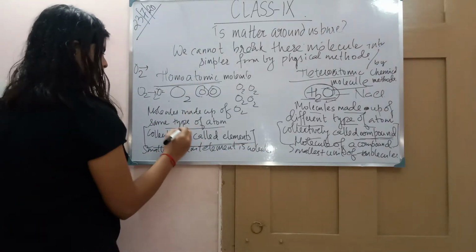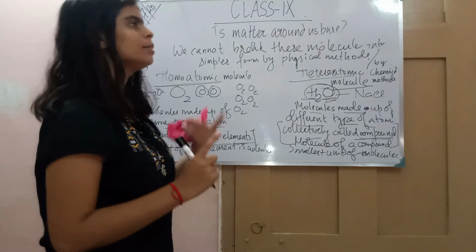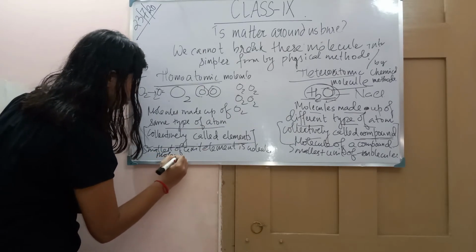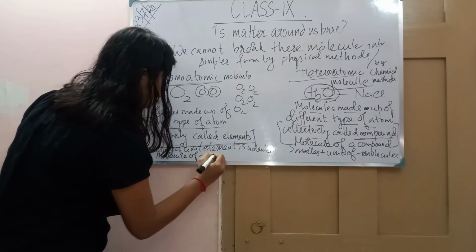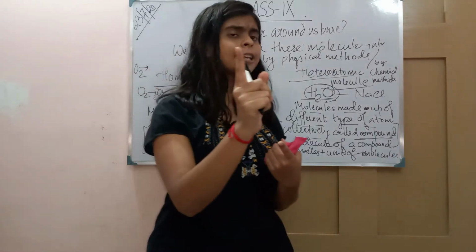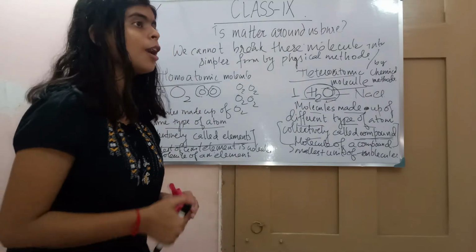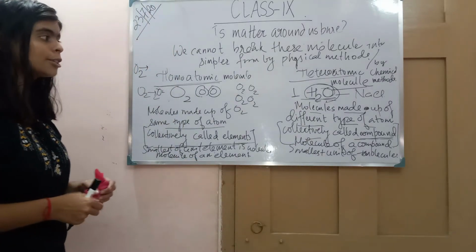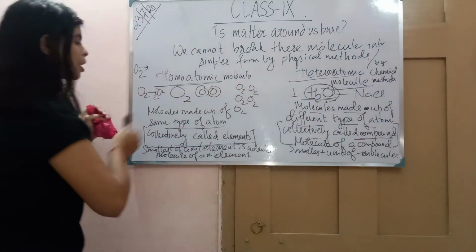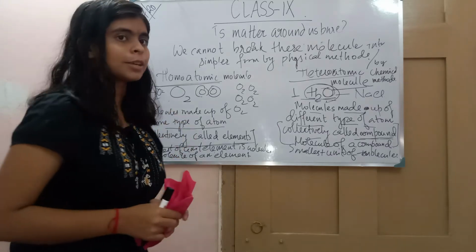And this O2, when we are talking about one oxygen molecule, we call it a molecule of an element. And when we are talking about only one molecule of H2O, we call it a molecule of a compound, because this H2 together gives us a compound, and these O2 together give us what? Element.